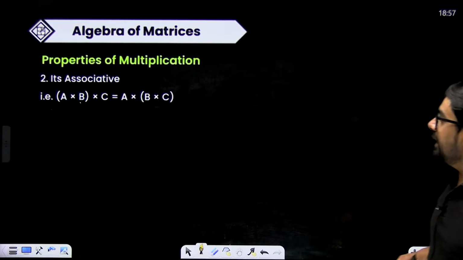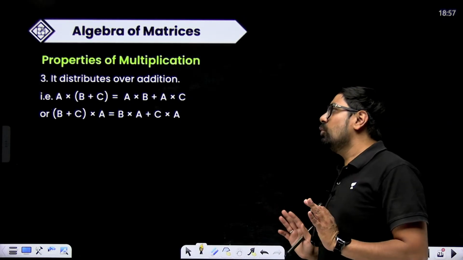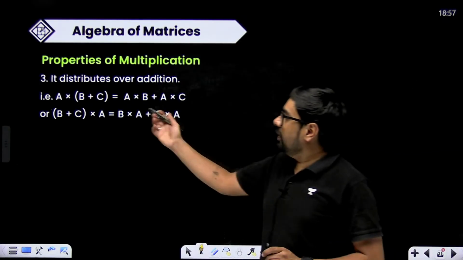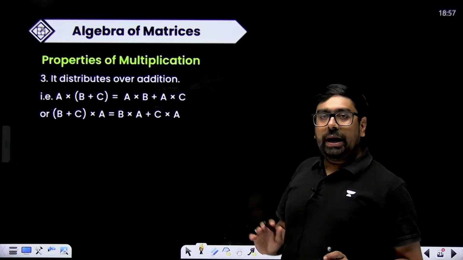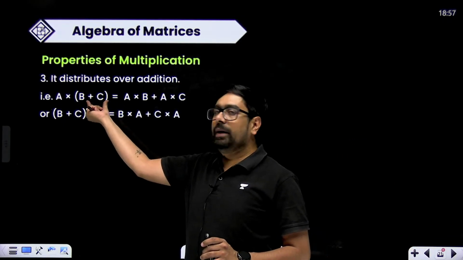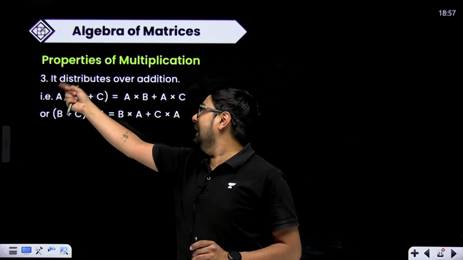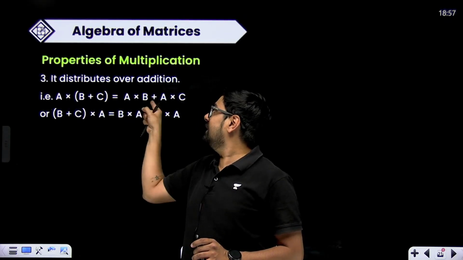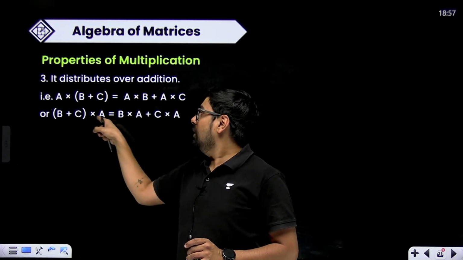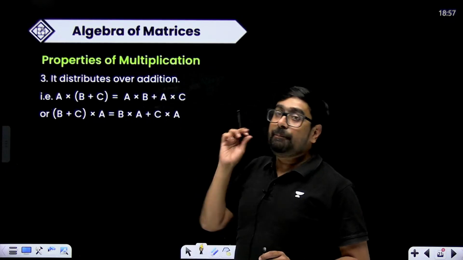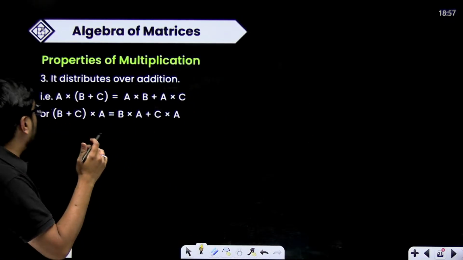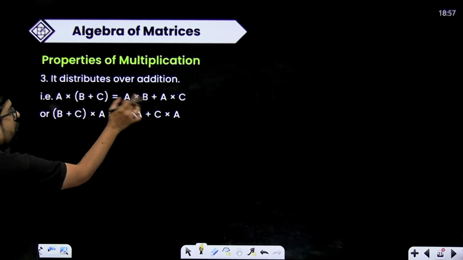Square matrices only. Correct. Generally, we'll be talking about square matrices only, right? Distributive over addition also. Over addition also they will be distributive. Suppose two matrices are added, B plus C, then A will be multiplied with B and plus A will be multiplied with C. Here also, see pre and post multiplier, we cannot change the positions. AB will not be equal to BA.